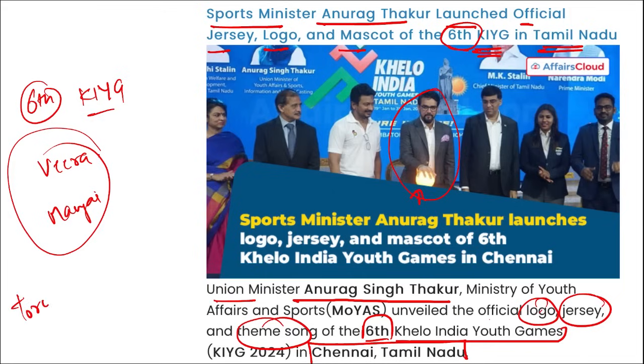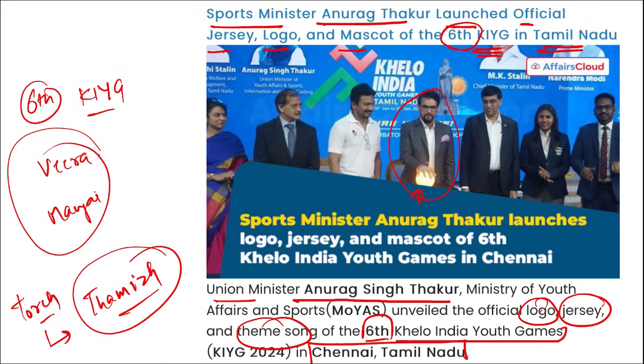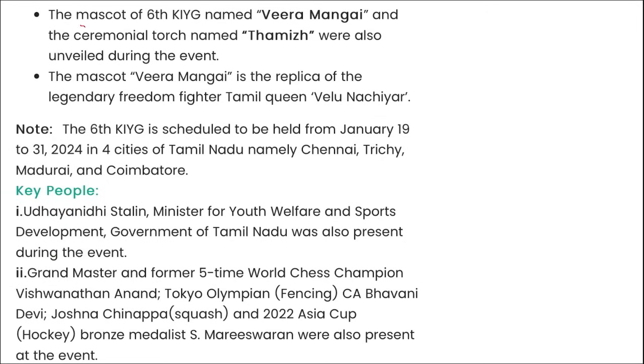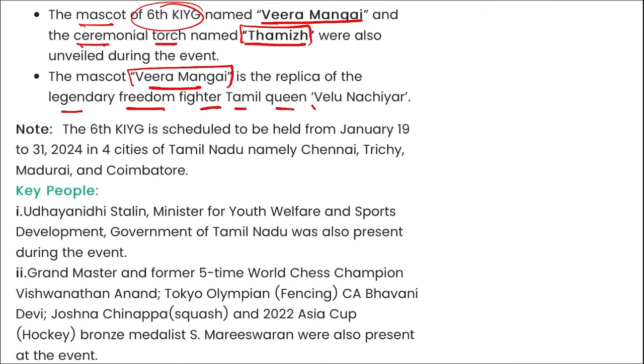What was the name of the ceremonial torch? It was Thamiz. And what is the name of the mascot? It is Veera Mangai. The mascot of the 6th Khelo India Youth Games was named Veera Mangai, and the ceremonial torch was named Thamiz. They were also unveiled during this event. The mascot Veera Mangai is the replica of the legendary freedom fighter Tamil Queen Velu Nachiyar.